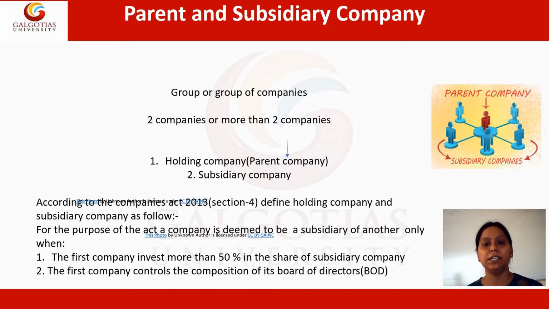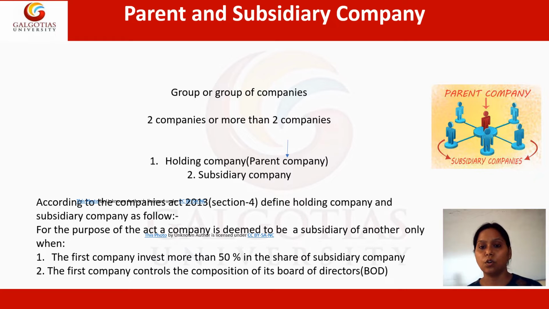A single entity refers to a company, whereas a group of companies may have two or more companies. Within the group of companies there will be the holding company and the subsidiary companies. For sure, there will be one holding company, which we also refer to as the parent company, while there will be many other subsidiary companies under the group of companies.